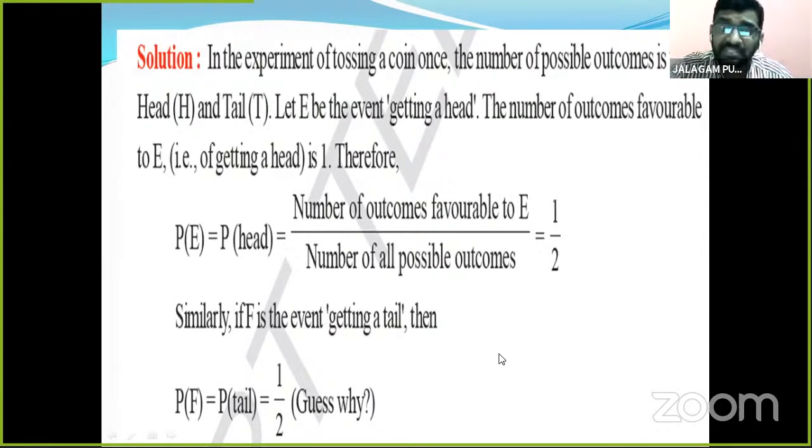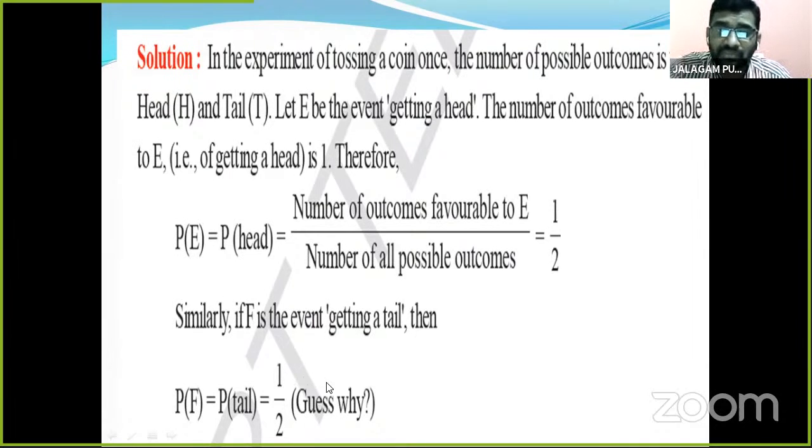Similarly, if F is the event of getting a tail, then P of F, the probability of getting a tail, is equal to the number of outcomes favorable to F divided by the number of all possible outcomes. E means getting head, F means getting tail. What is the classical formula?